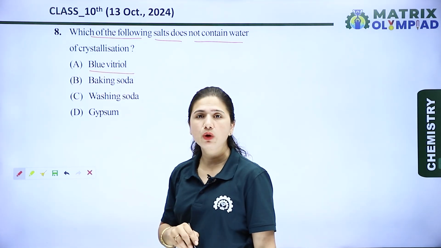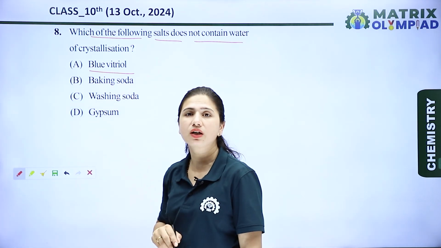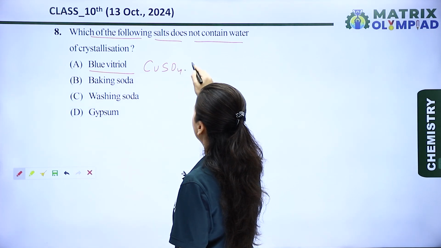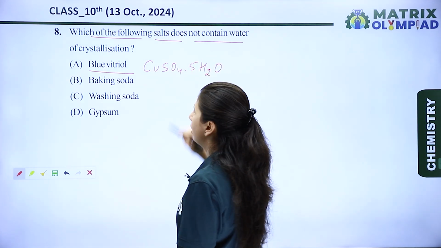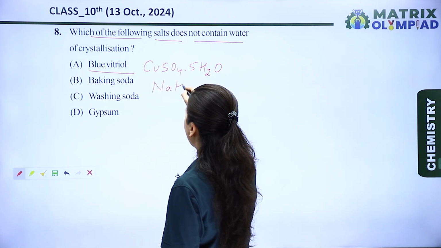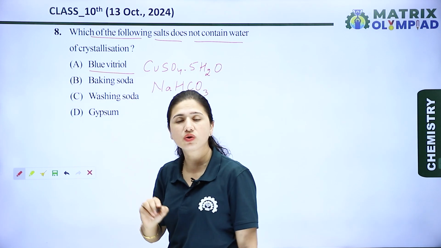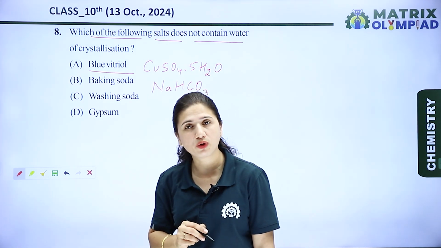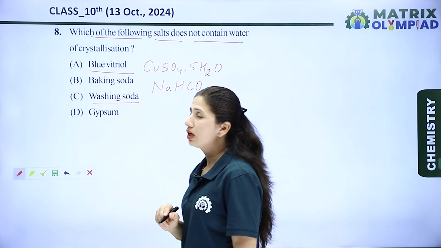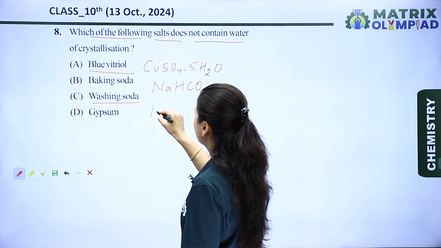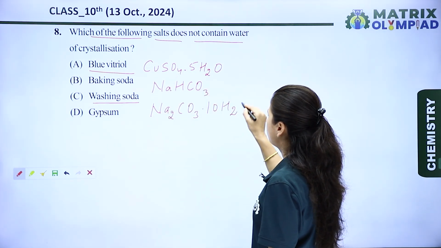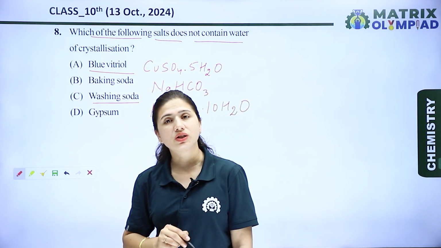First option is blue vitriol. We know that blue vitriol is known as copper sulfate, and the formula of copper sulfate is CuSO4.5H2O. Second one is baking soda. The formula of baking soda is NaHCO3. Baking soda is also known as sodium hydrogen carbonate and sodium bicarbonate. Now let's see option third. Next is washing soda. The formula of washing soda is Na2CO3.10H2O, meaning sodium carbonate decahydrate.